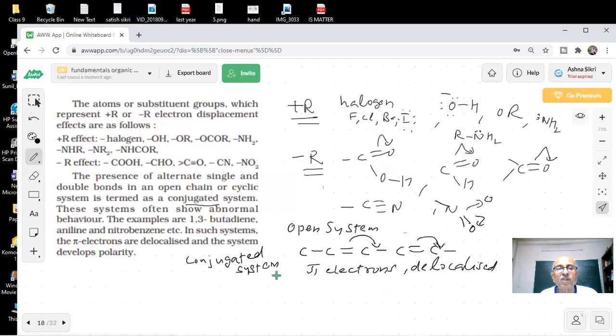Delocalized conjugated systems can be alternate single and double bonds, in open chain or cyclic systems. Cyclic systems, students, we have already seen nice examples: aniline and nitrobenzene. There are so many cyclic systems. If there is a conjugated system, then there will be delocalization of pi electrons. Got it? Yes, sir. Okay.